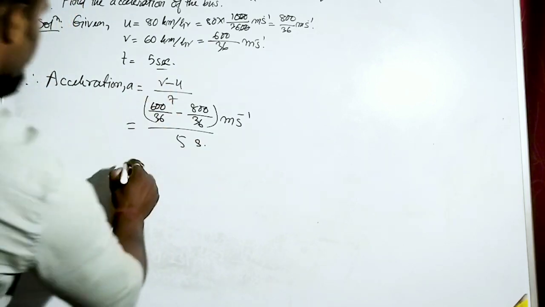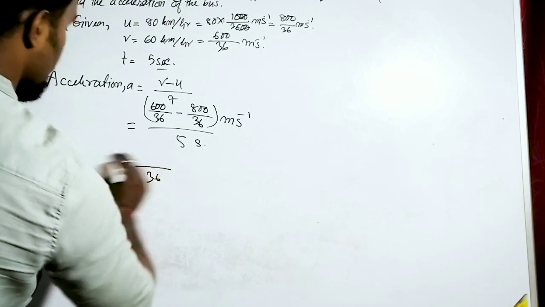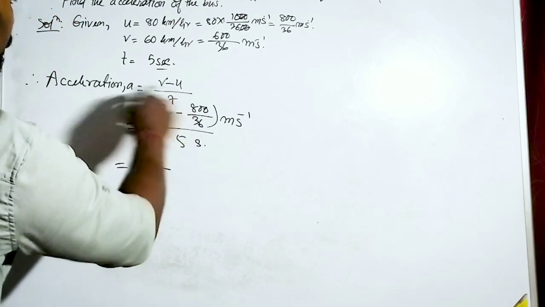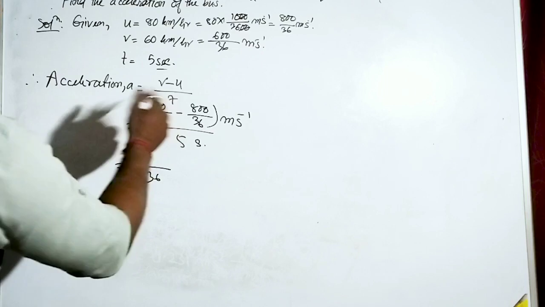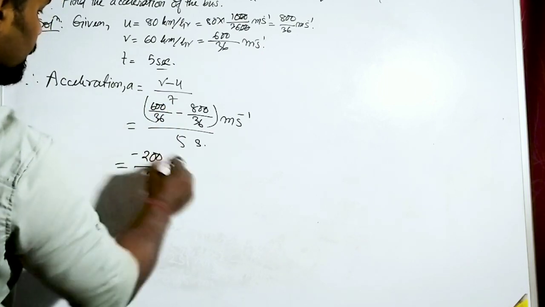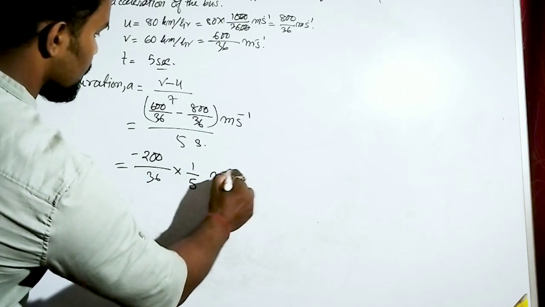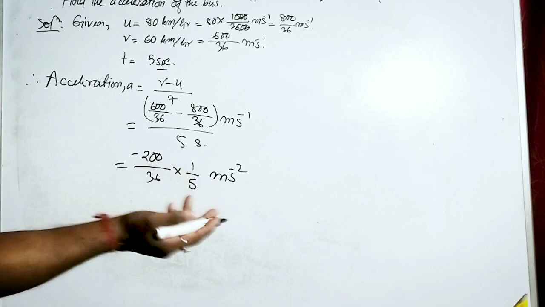So I will actually write it down like this. Once we actually solve this, it will be 800 minus 600. It will be minus 200 into 1 by 5. What will be the unit? Simple unit of acceleration, meter per second square.